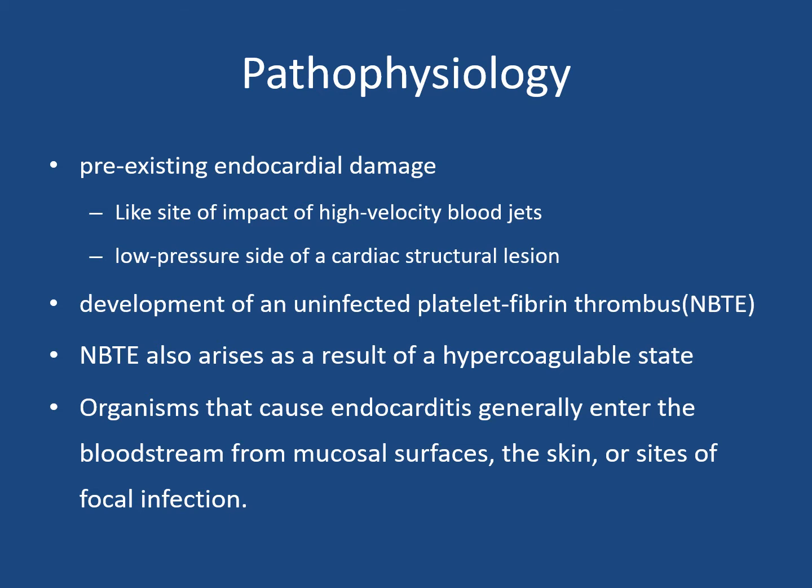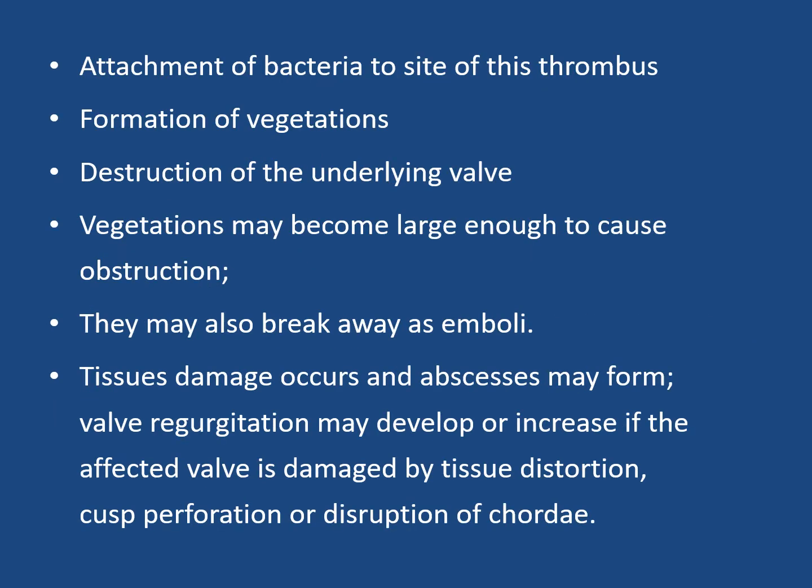Organisms that cause endocarditis generally enter the bloodstream from mucosal surfaces, the skin, or sites of focal infection, followed by attachment of bacteria to the site of this thrombus, formation of vegetations, and destruction of the underlying valve. Vegetations may become large enough to cause obstruction. They may also break away as emboli. Tissue damage occurs and abscesses may form. Valve regurgitation may develop or increase if the affected valve is damaged by tissue distortion, cusp perforation, or disruption of chordae.